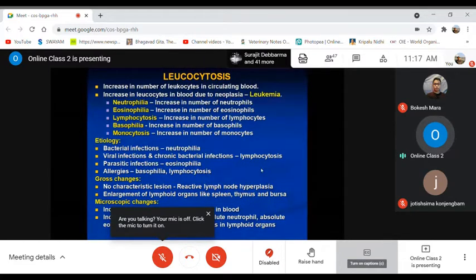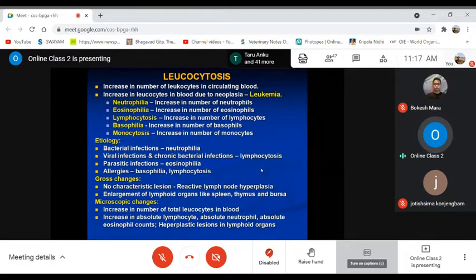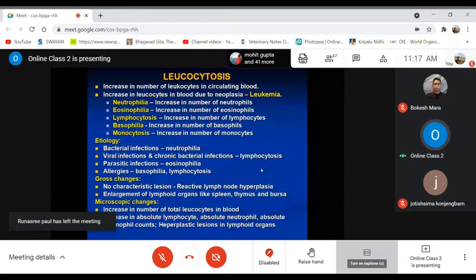And if you see the gross changes, there may not be any characteristic gross lesions. Sometimes, of course, there may be some reactive changes in the lymph node, which may show hyperplastic changes, and there may be enlargement of the lymphoid organs like your spleen, thymus, and bursa of Fabricius, which, in avian species, is one of the most common lymphoid organs. So enlargement of all these lymphoid organs may be there.